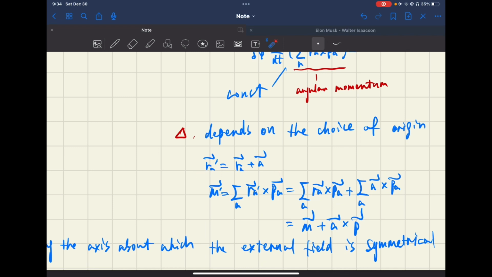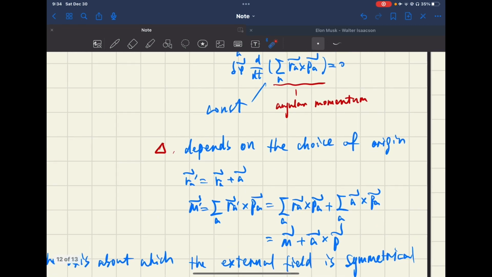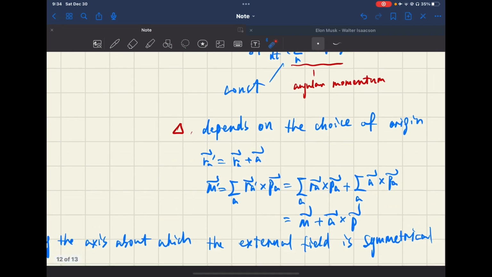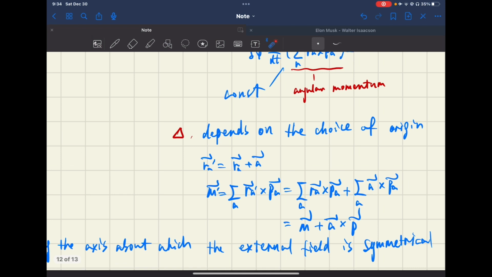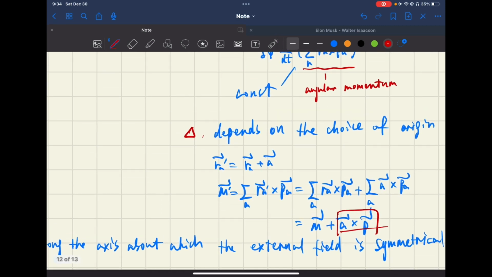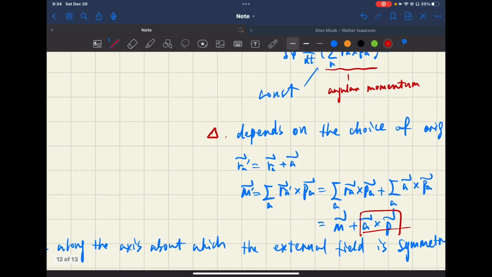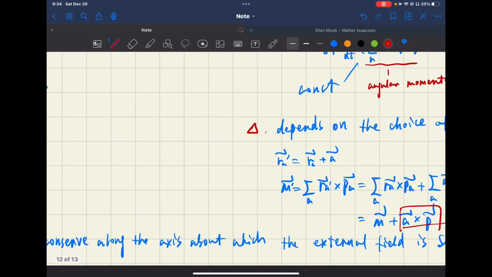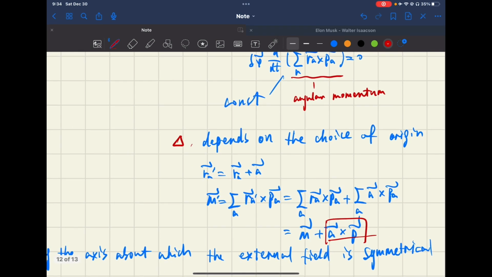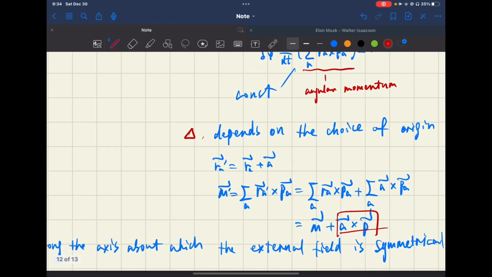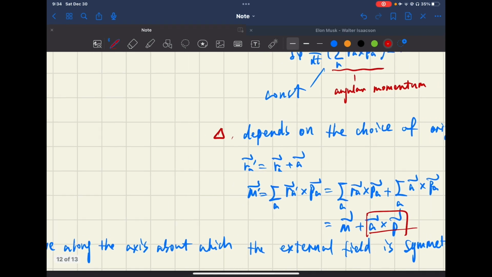Let's assume that the difference of the two vectors is a, and we put it into the formula for angular momentum, and we will discover that there will be a difference, and it can't be neglected. And this term, it can be neglected. So there's a major difference between these two different angular momentums. So if we want to use the conservation law of angular momentum, we must choose the identical origin for the whole calculation process.